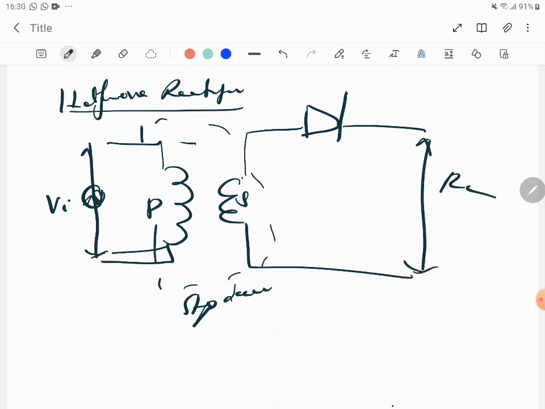Simple diagram. It consists of a step down transformer, whose primary is connected to an input AC source. The secondary is connected to a diode. Let's mark this point as A, and this point as B. Then we can mark these ends as X and Y, across which there is a load resistor. You can write it as notes.